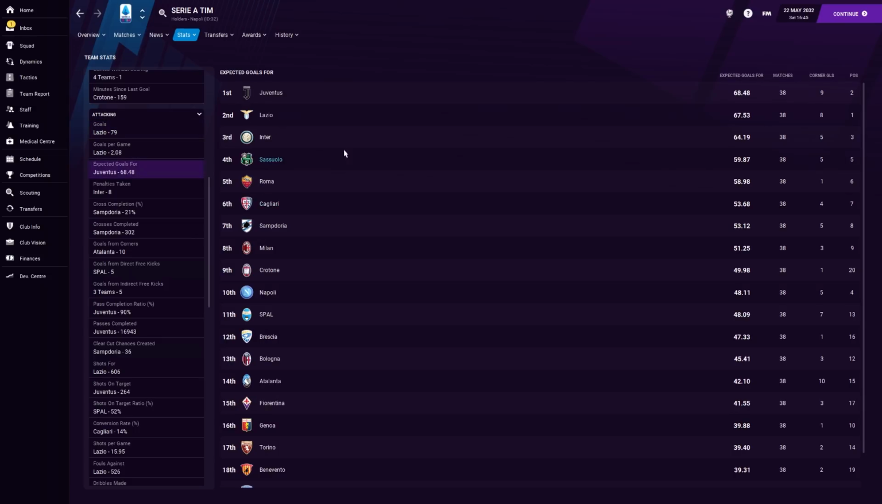Expected goals for. You can see as well, 4th overall on expected goals, which is really, really nice. Just above Roma. A big gap to the teams above us, but being 4th overall, that's good. That's exactly what I'm looking for. We have scored more goals than expected. That makes sense. Napoli have also scored more than expected, incredibly.